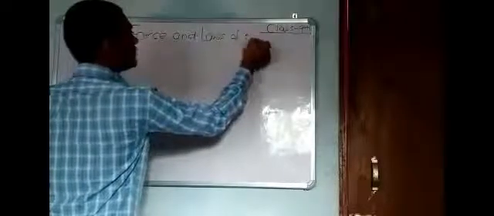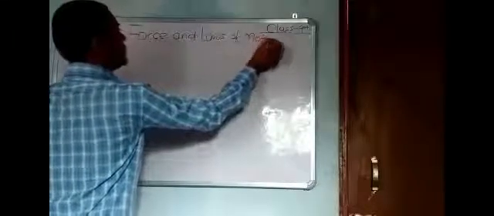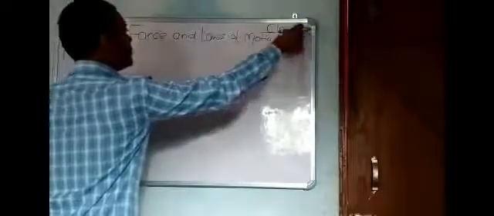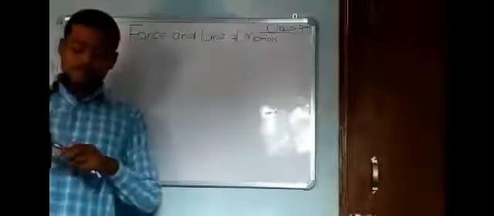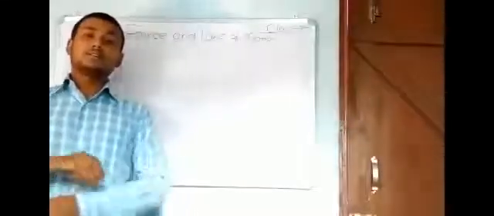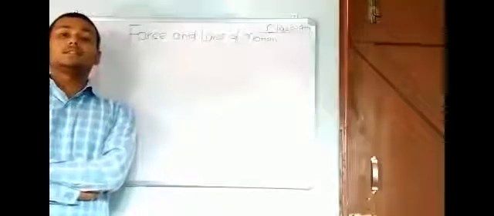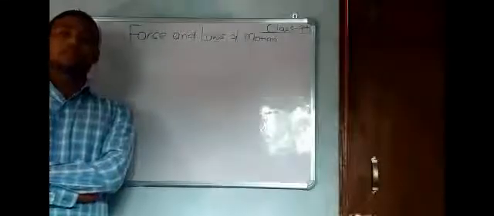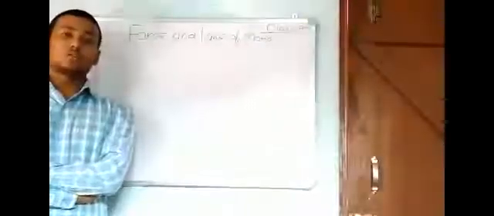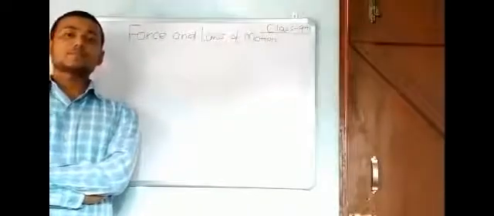Laws of motion. Okay, we know that when we push or pull any object, it is said to be force, and the SI unit of force is kg meter per second square, which is also known as Newton.